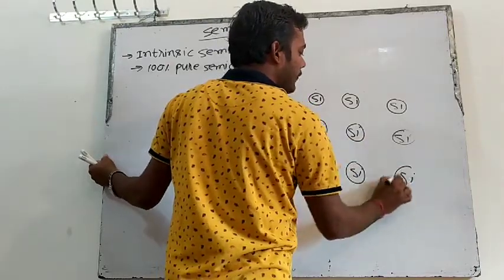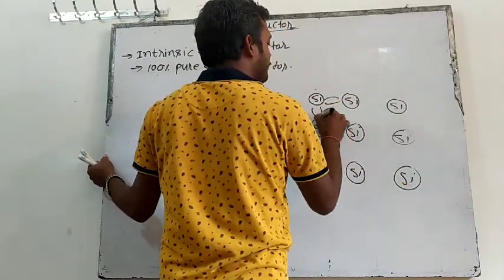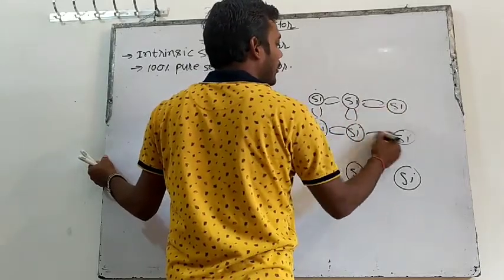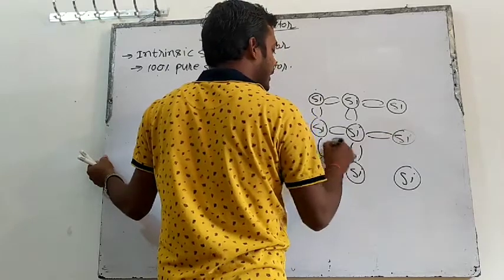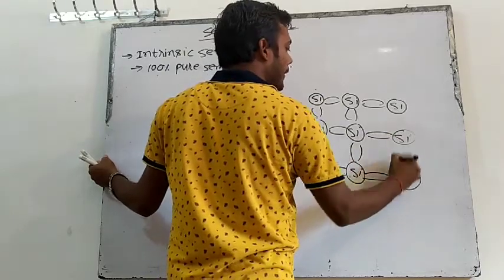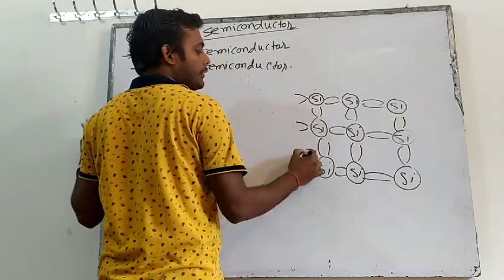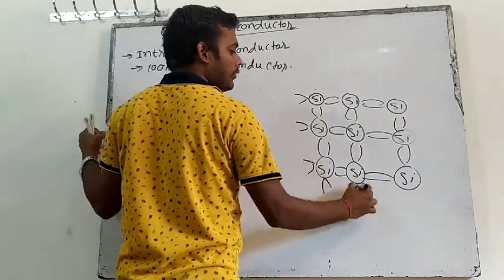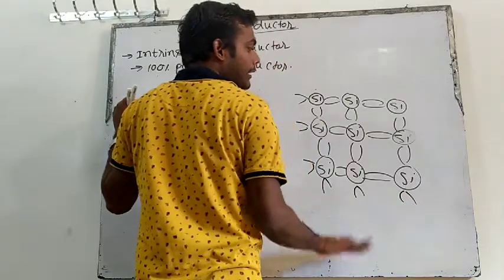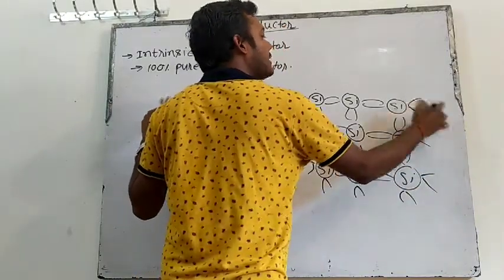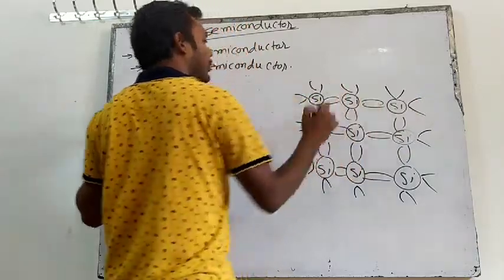So all the silicon will make bonds like this, and there will be some silicon at the bottom also, and some on this side also. So all the silicon will make bonds.